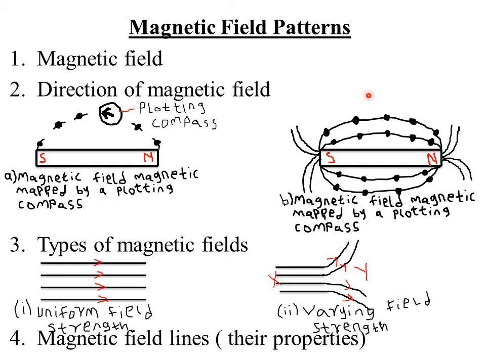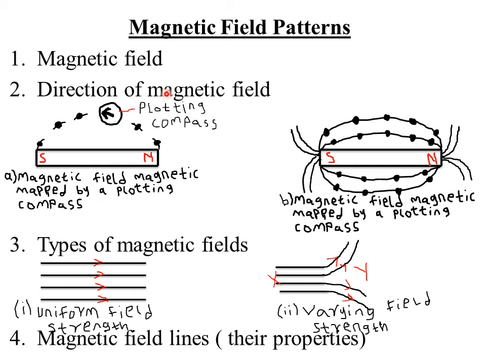But if you take a magnetic material or a magnet far away from another magnet, there will be no attraction or repulsion. So that region or area around a magnet where the forces of the magnet are felt is what we call a magnetic field. So a magnetic field is a region around a magnet where the force of attraction or repulsion is strongly felt.